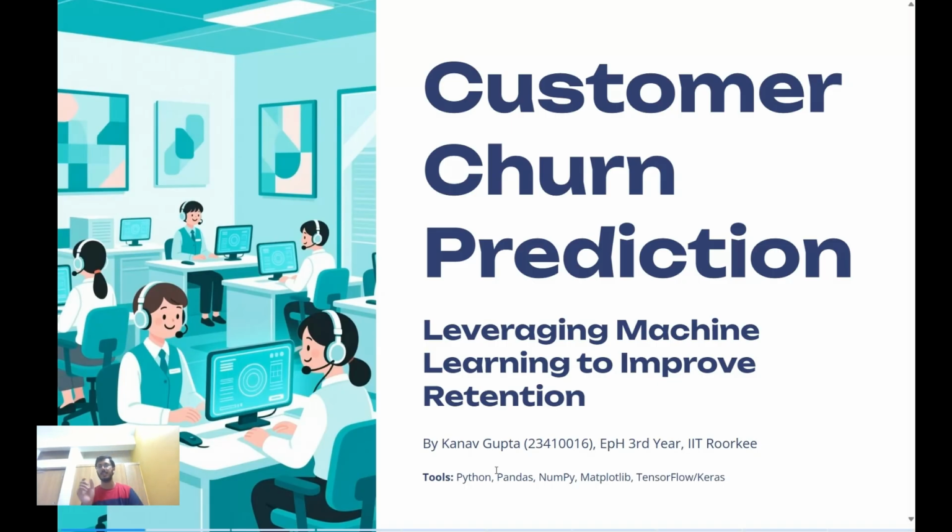Now, customer churn prediction. Customer, we all know is customer, but what is churn? So churn is a business term which is given to the customers who stop availing a service. For example, if I am a customer of a business but I've stopped availing the services, then I'll be a churn customer. So predicting which customers are about to churn out, or which is the larger portion of customers which churn away, that whole prediction and that analysis is what this model does.